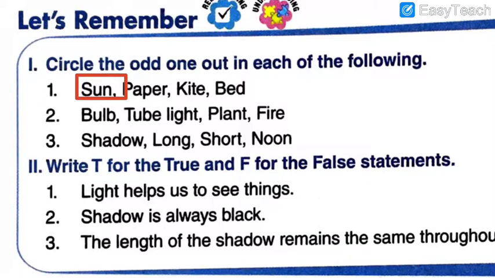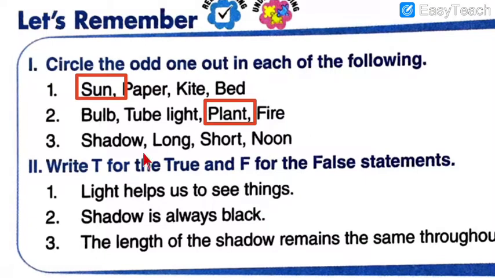Okay, which one is the odd one? Can you tell me, girls or boys? Bulb, tube light, plant, fire. Obviously plant here is the odd one, because the rest of the objects give out the light. Fire gives us the light, tube light gives us the light, bulb also gives us the light. Only the plant does not give us the light. It is non-luminous. So first and second were vice versa in terms of the criteria and the question, if we see. I hope that you are also highlighting, students, don't miss out to write anything.